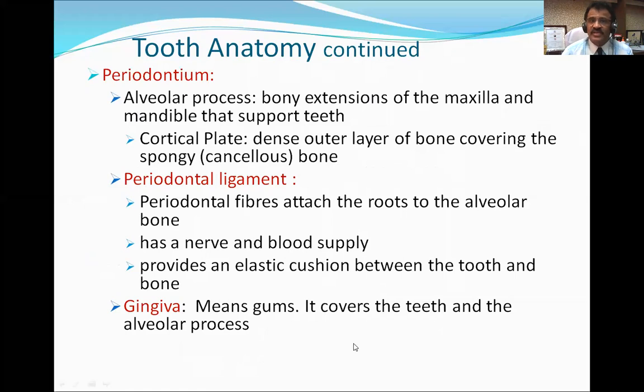Now what is periodontal ligament? Periodontal fibers that attach the roots to the alveolar bone are called the periodontal ligament. They have a nerve supply and blood supply and provide an elastic cushion between the tooth and the bone. So this is the main ligament of the tooth and bone joint, also called gomphosis. Okay, and that is a fibrous joint, because the periodontal ligament is fibrous tissue.